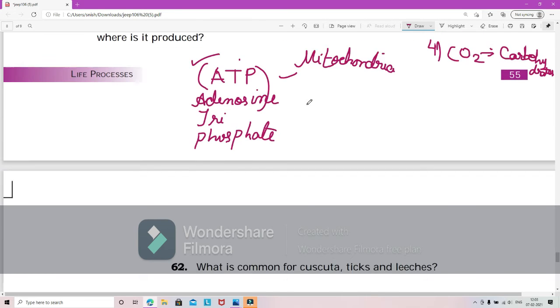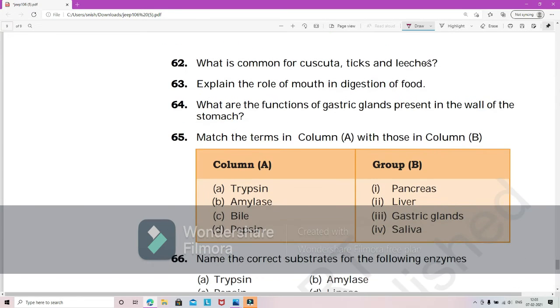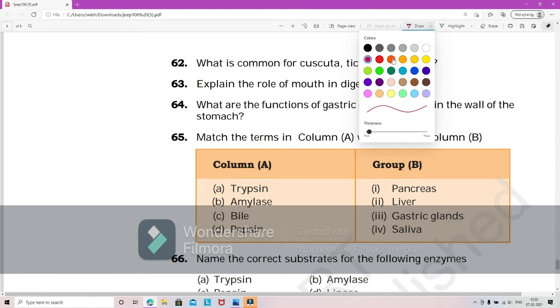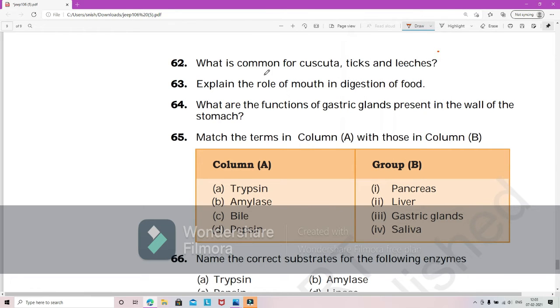Okay, so next, let's take another color. What is common for cuscuta, ticks and leeches? So if you remember the three types of heterotrophic nutrition, one is saprophytic, next is parasitic, next is holozoic.